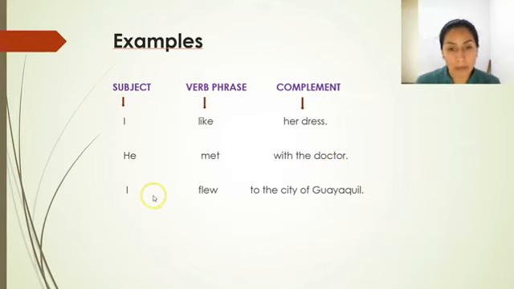The last example. I flew to the city of Guayaquil. The verb flew is the head of the sentence, and to the city of Guayaquil is the mandatory modifier to complete the verb.